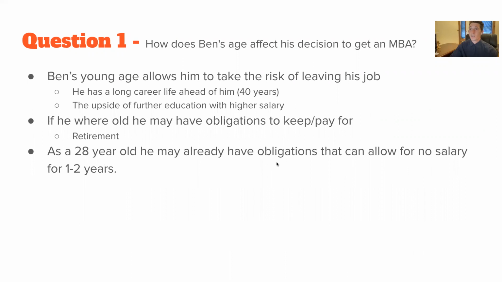Question one asks, how does Ben's age affect his decision to get an MBA? Ben's pretty young. He's 28. Right now, he can take the risk of leaving his current position and pursuing that MBA because he doesn't have an obligation such as retirement. So he's got a long life ahead of him for overall career earnings, and he can take that risk to pursue something else.